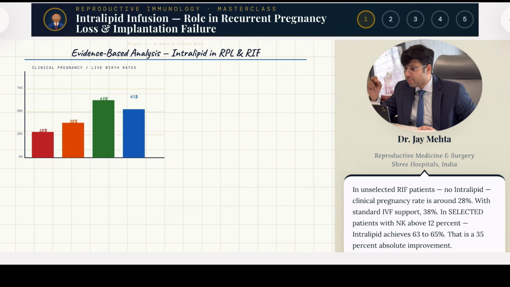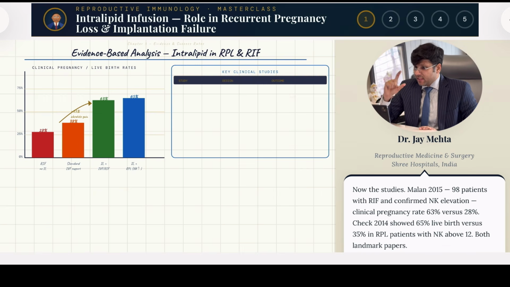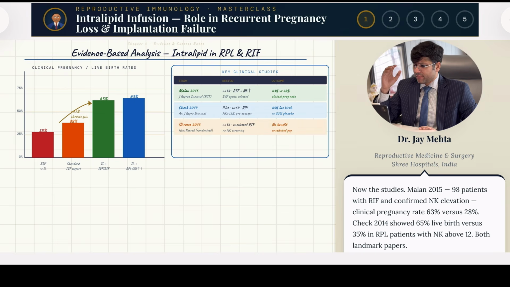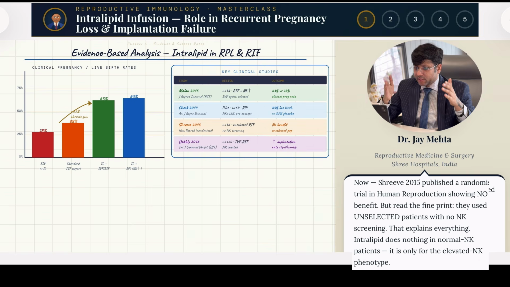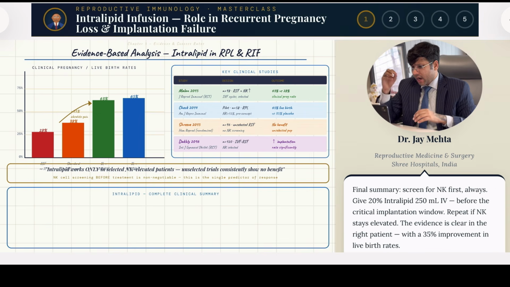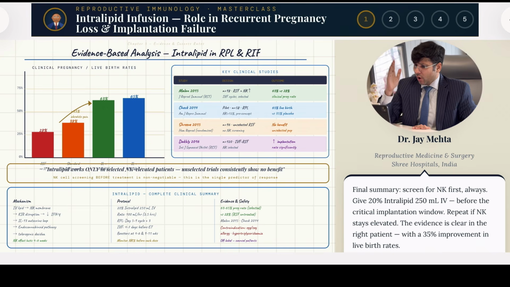Now, this is the take home point. Intralipids is easily available. That does not mean you go and administer intralipids to everyone. Even the data available is for a lesser number of patients, right? Be careful because it is not the gold standard. It has to be used only in patients with idiopathic recurrent implantation failures. It cannot be generalized and used for all patients like how it is currently used in our country. If you are a patient or a practitioner, remember, be selective and be very, very cautious when you use such molecules.